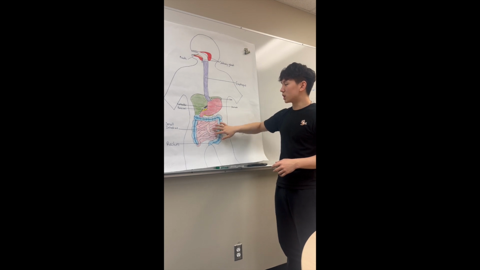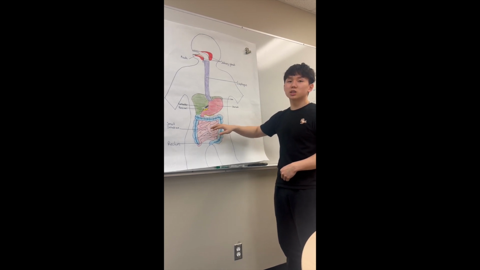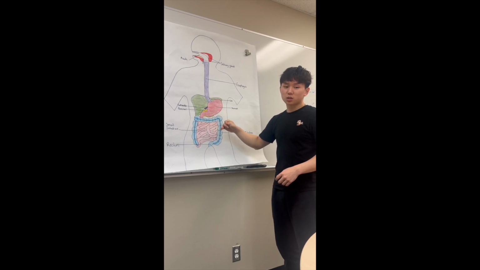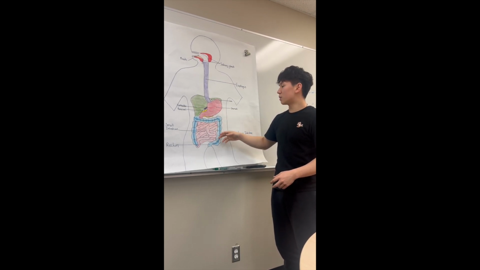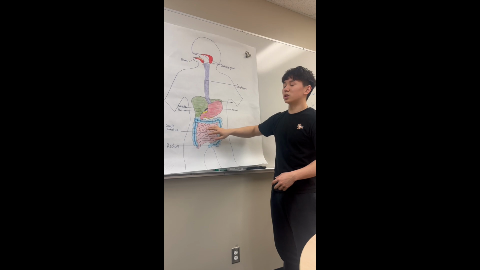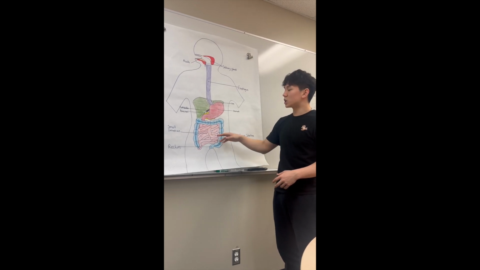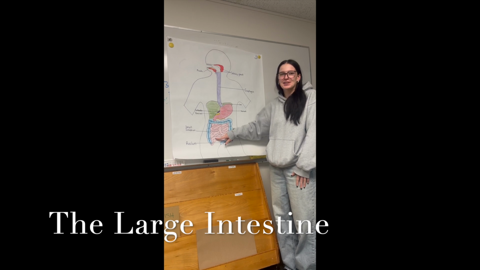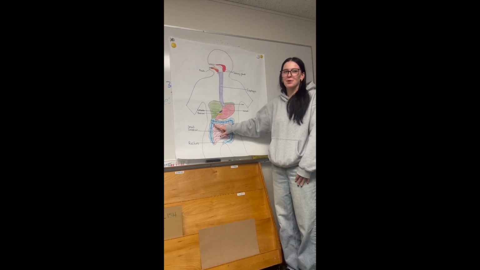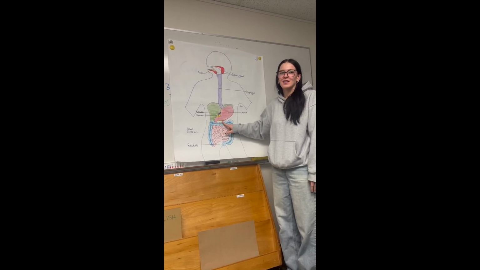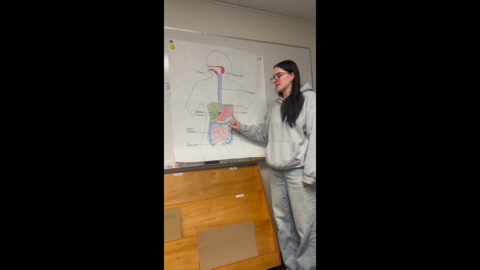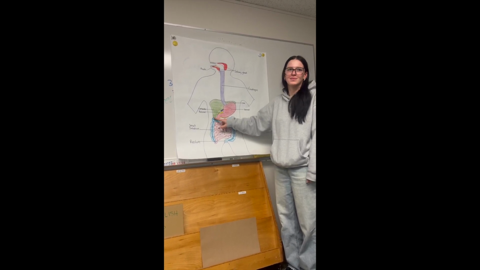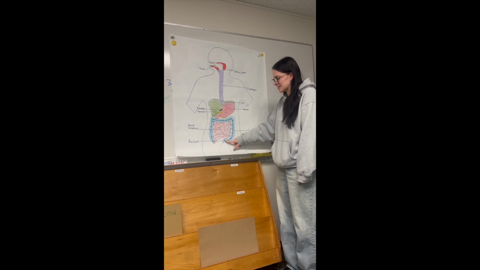The primary foods that are digested in the small intestine are your proteins, carbohydrates, and lipids or fats, however you like to call them. And the type of digestion that is done is chemical digestion. After the small intestine, food goes into the large intestine, which is about 1.5 meters long, consisting of the cecum, ascending, transverse, and descending colon, and the rectum and the anus.